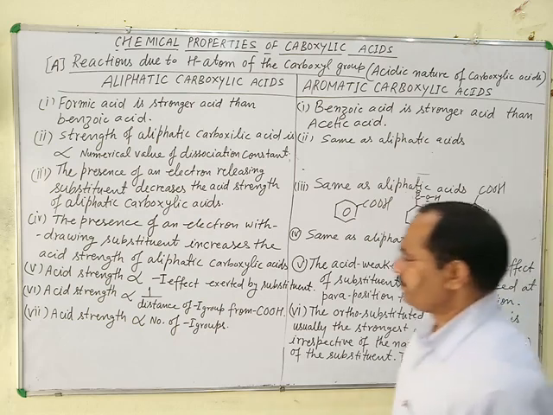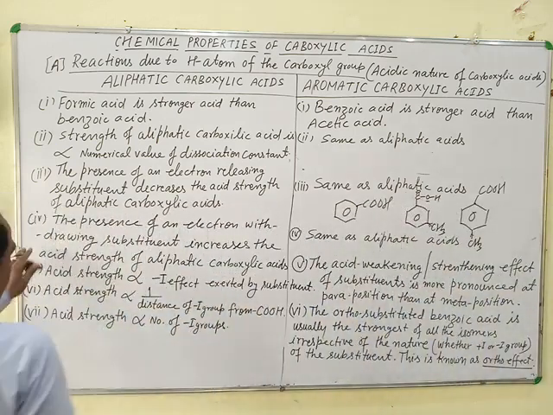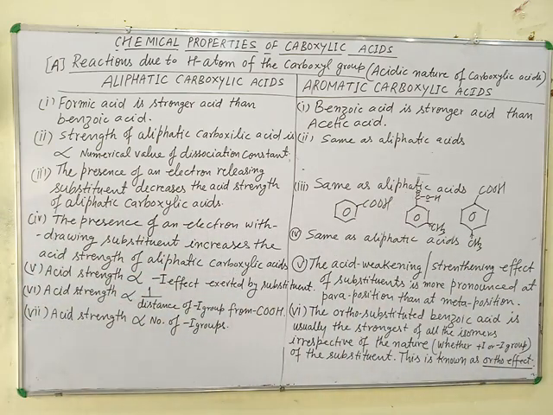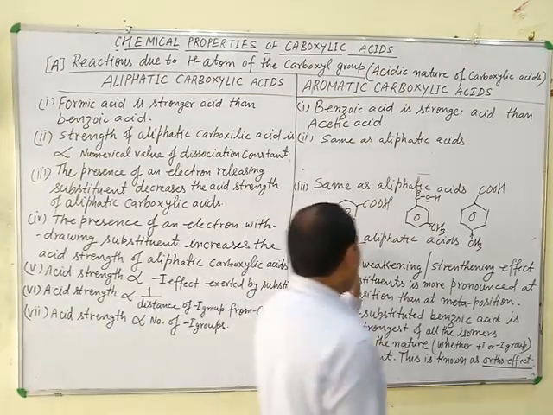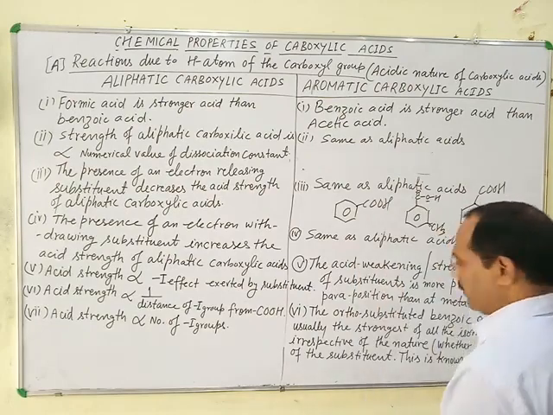Next point. The presence of an electron withdrawing substituent increases the acid strength of aliphatic carboxylic acid. The same is applicable for aromatic carboxylic acids.